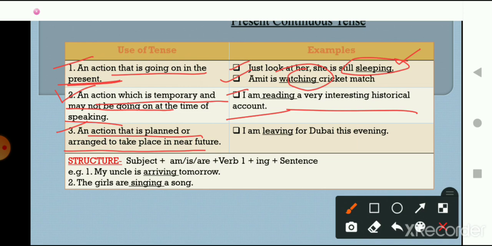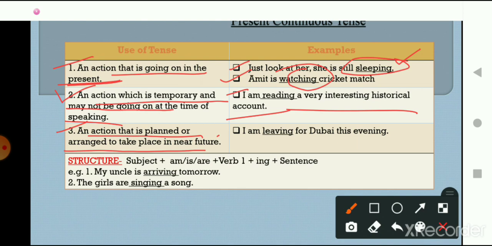Okay, third way to use the present continuous tense is an action that is planned or arranged to take place in the near future. Means that action is planned, or it is being arranged to take place in the near future. Means in the future that particular thing is going to happen. So let's understand with an example.